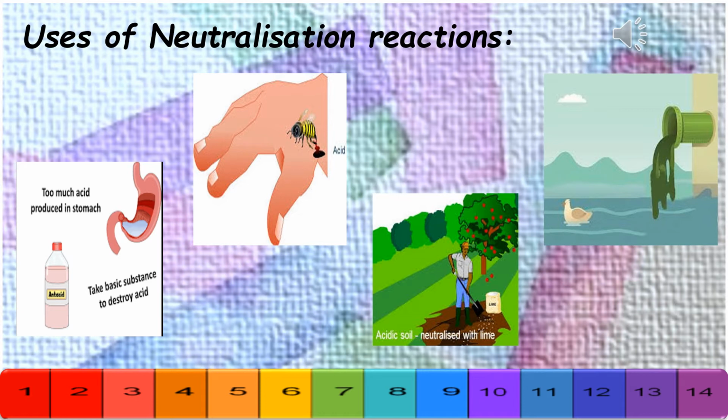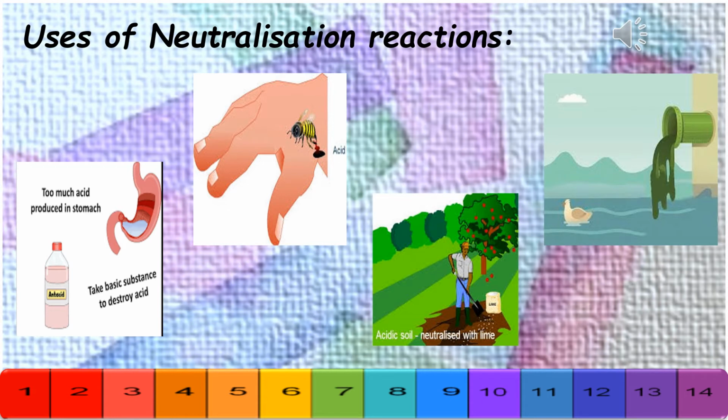If you see the first figure, it is about indigestion. Our stomach produces hydrochloric acid. This hydrochloric acid helps in digesting our food without harming the stomach. Sometimes excess of hydrochloric acid is produced in the stomach due to various reasons. So excess of acid in the stomach causes indigestion, which produces pain and irritation.